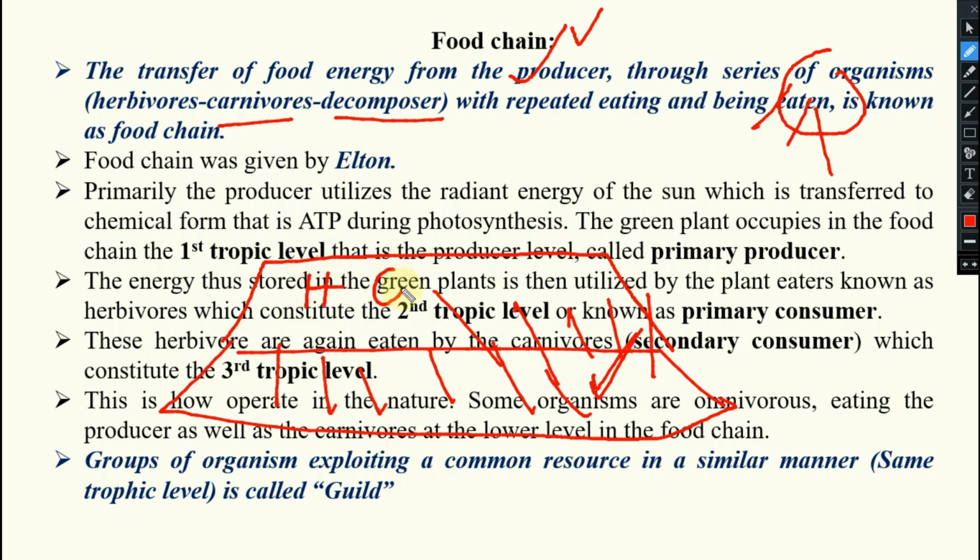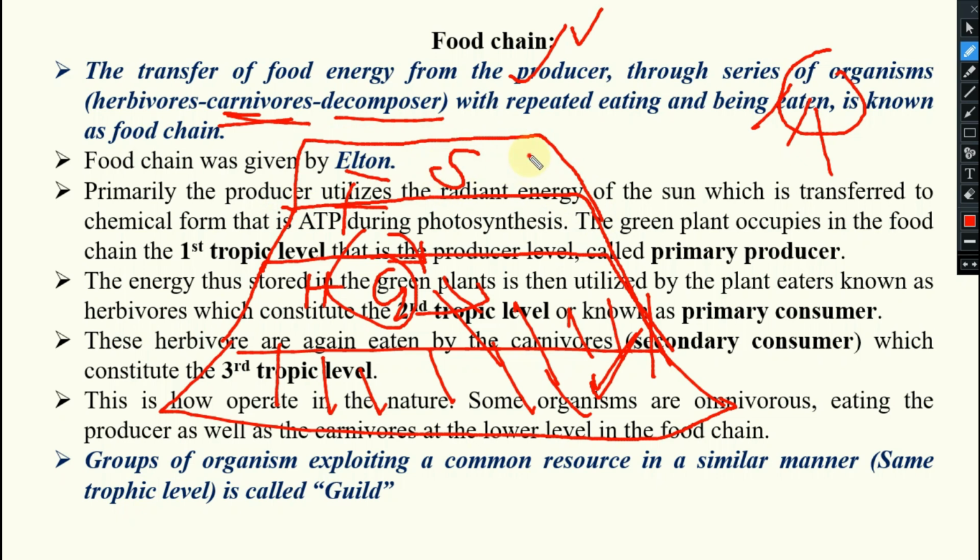Suppose a grasshopper is there, feeding upon the plants. Then carnivores, yes or no? On this herbivorous grasshopper, a carnivore, that means a frog, non-vegetarian, will feed upon the grasshopper. On this again, a snake may come, or decomposers may come.